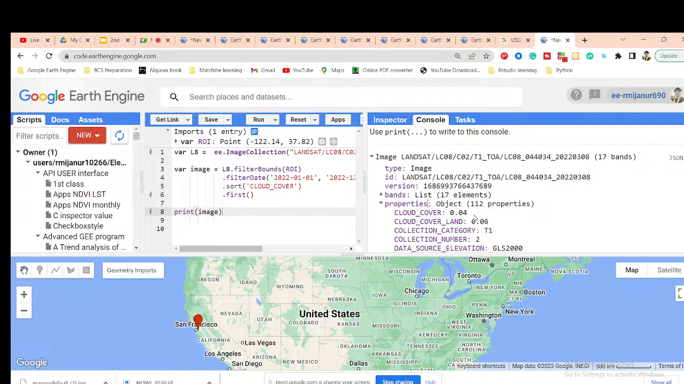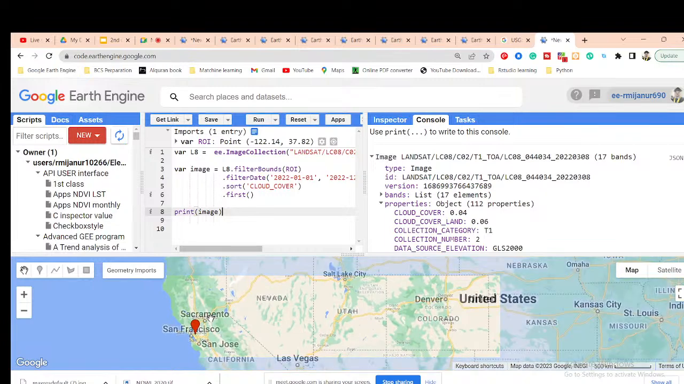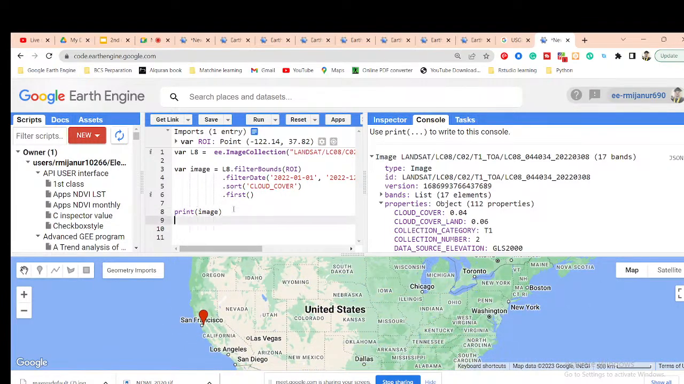Suppose for any region you need the lowest cloud cover image, then you can also filter according to sorting. You sort according to the cloud cover and take the image with the least cloud cover. So for any region you can easily get it. Suppose this time you want to display this satellite image here. What can I do? I simply use the Map.addLayer function, call this image and click run.